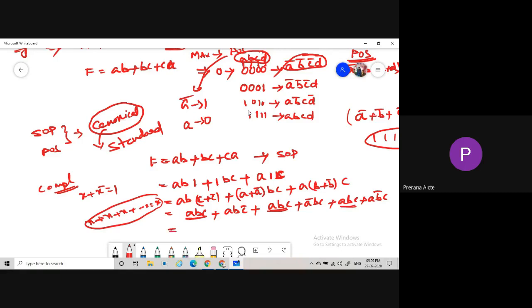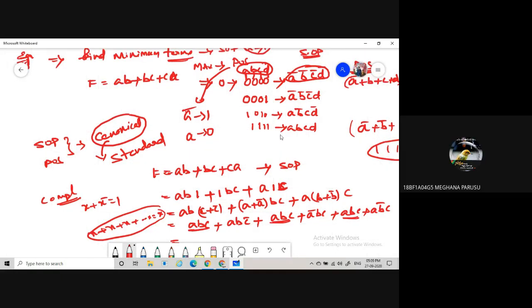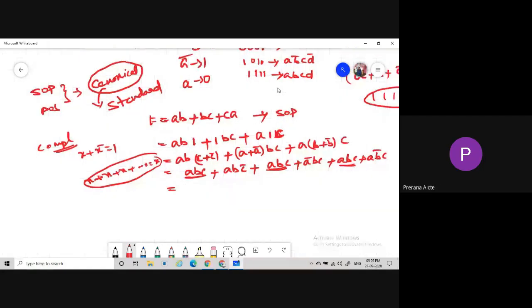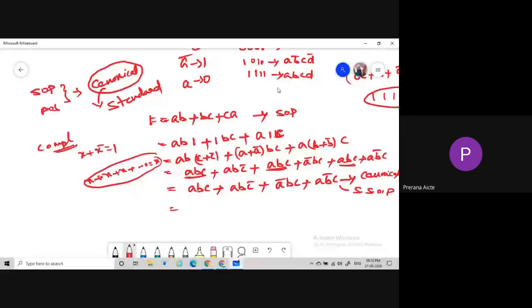So all terms are added, right? ABC plus ABC plus ABC. So what is the value of ABC plus ABC? ABC plus A bar BC plus A B bar C. Now this expression is in the form of canonical form. So whenever the expression is in canonical form, then only we calculate the min terms or max terms. The canonical form is nothing but standard SOP form. So this one is also in the form of standard SOP.